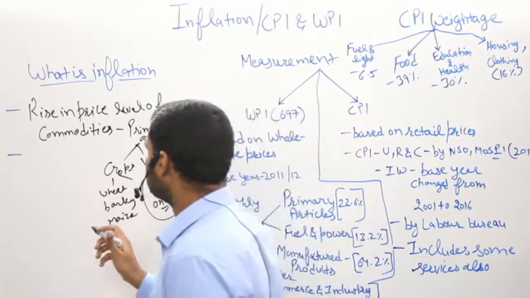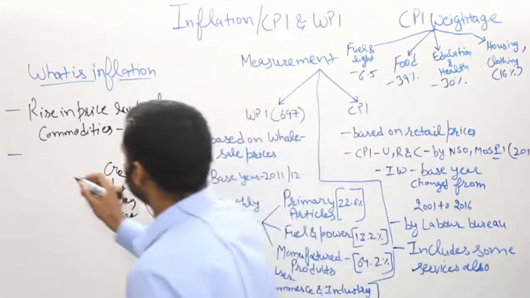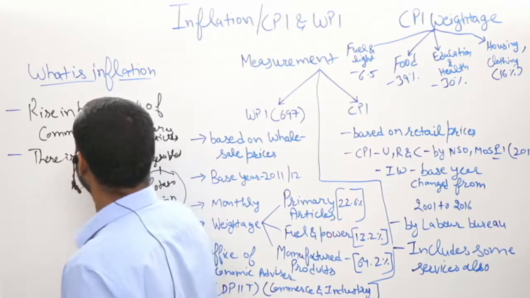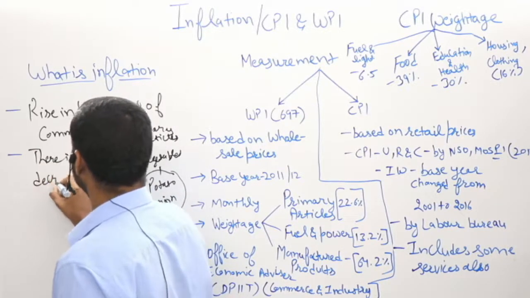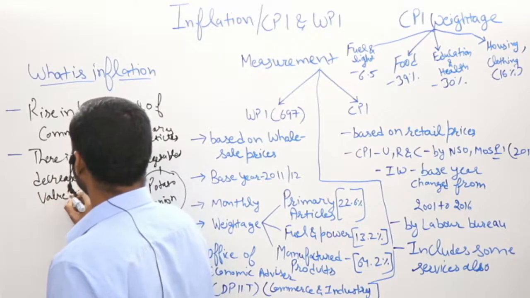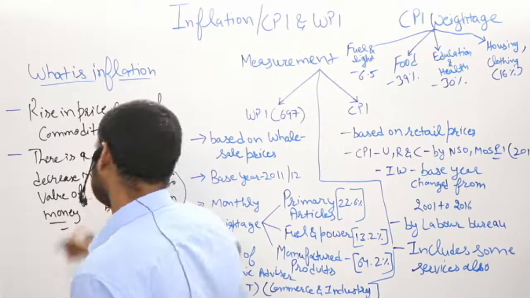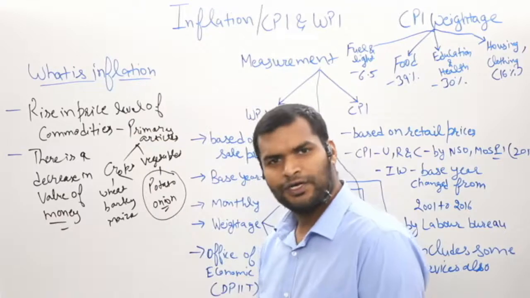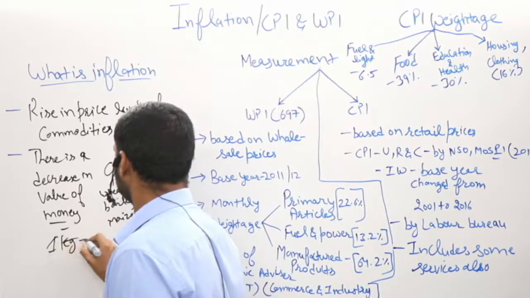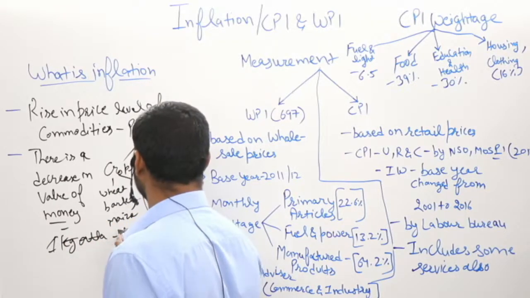The second thing that happens when inflation takes place is a decrease in the value of money. Earlier you were able to buy 1 kg of atta for 100 rupees.